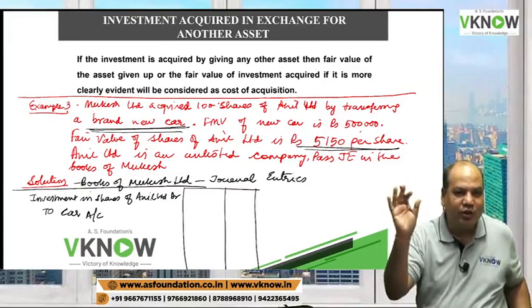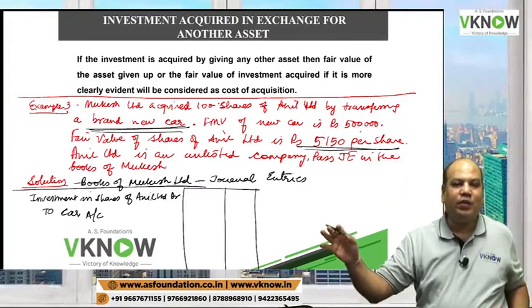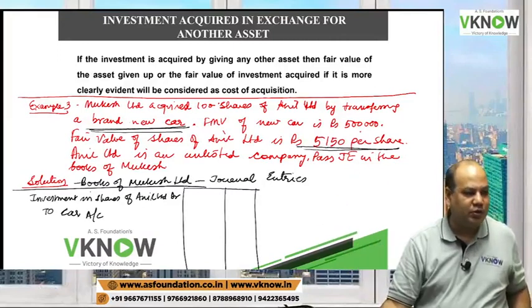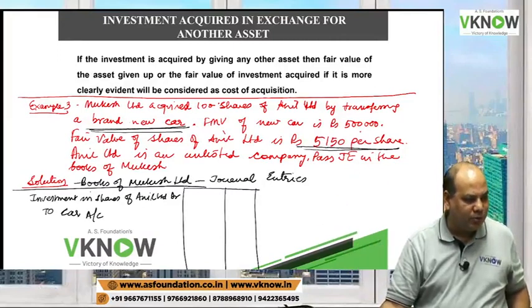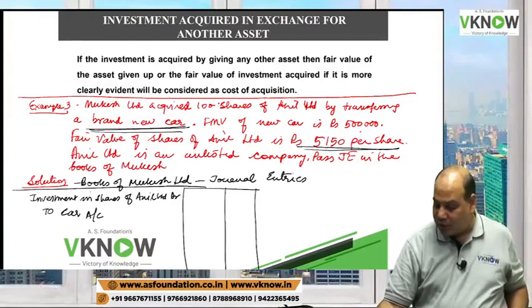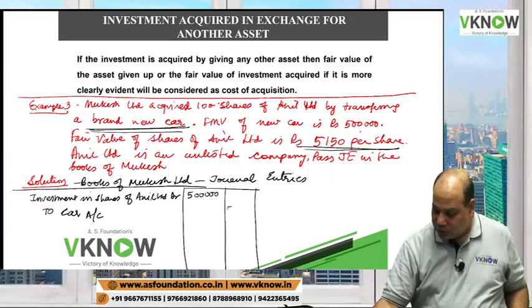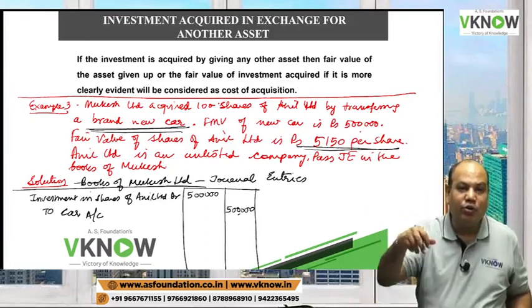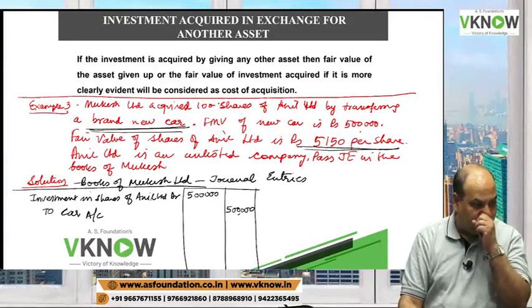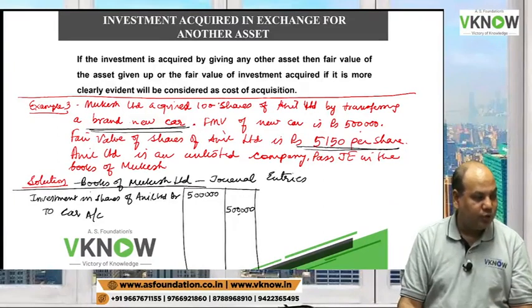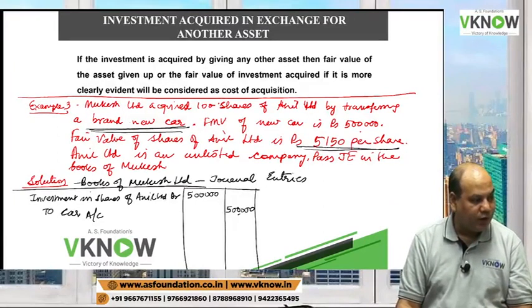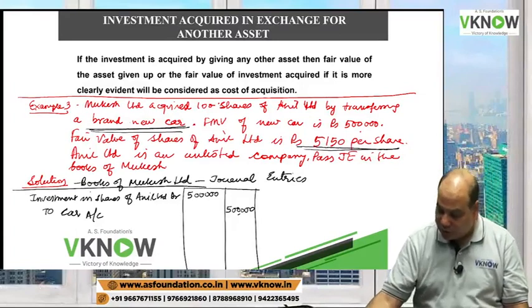It's not traded on the exchange. This fair market value is taken from some valuer, some valuation expert. So in this example, can we conclude that the fair market value of car is more clearly evident? Yes, most of you said car. 5 lakh is right.